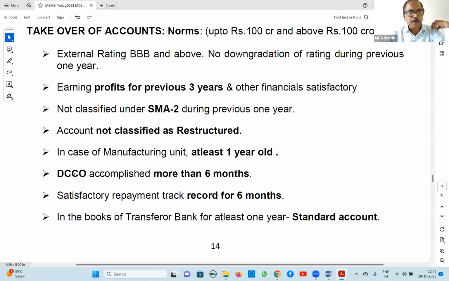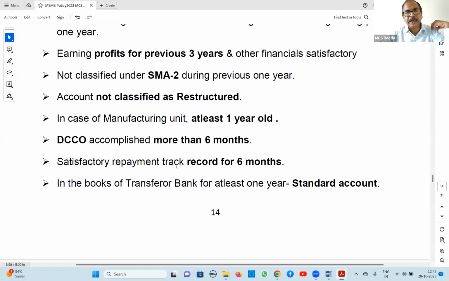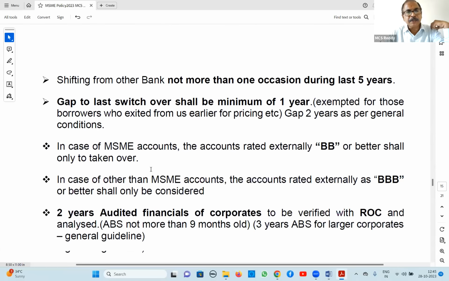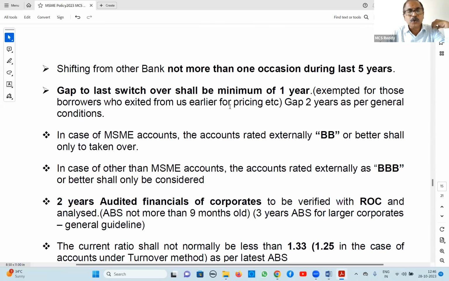That means for more than 6 months, it is earning cash. And satisfactory repayment track record for 6 months. And in the books of transfer bank, it is standard assets. Shifting from other bank not more than one occasion during the previous 5 years. And from last switch over, it should minimum 1 year, it should be there. And this can be exempted for those who were earlier with us, now gone.